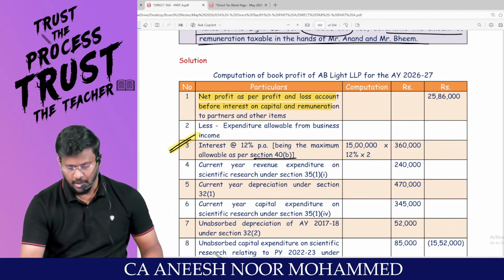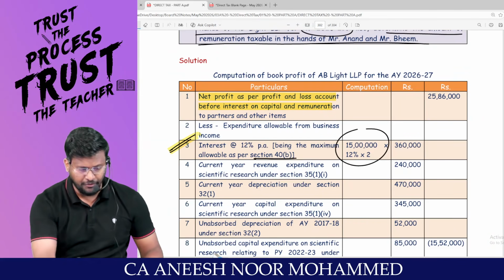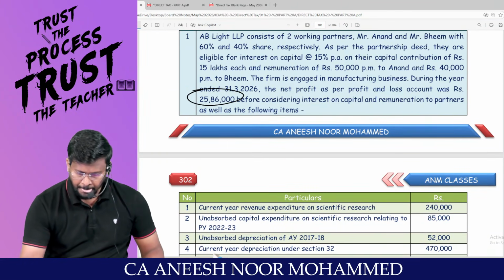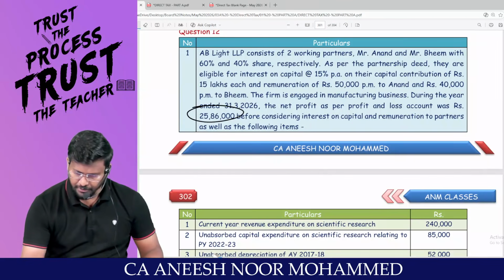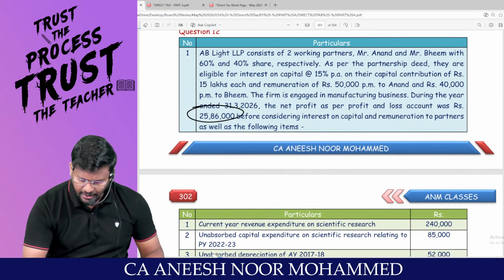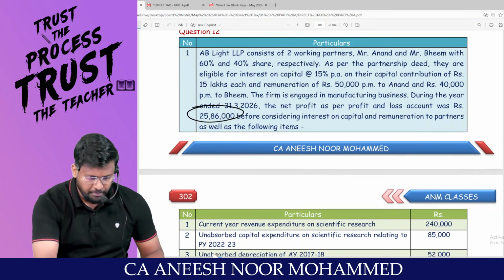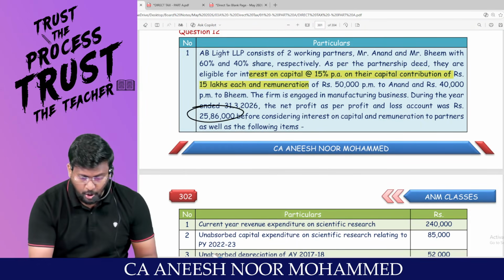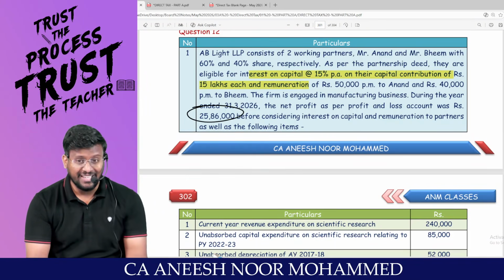What is the capital eligible? 15 lakh, already given in the question. Look here: remuneration to partners as well. During the year ended, net profit as per P&L account is 25,86,000. But they are entitled for 15% per annum on rupees 15 lakhs each.